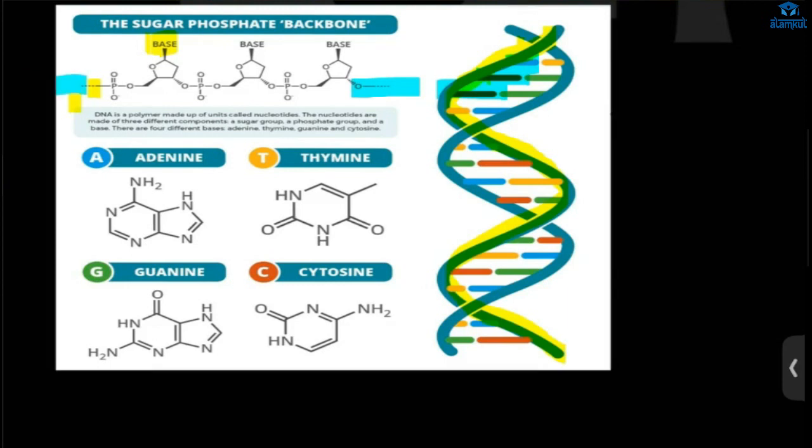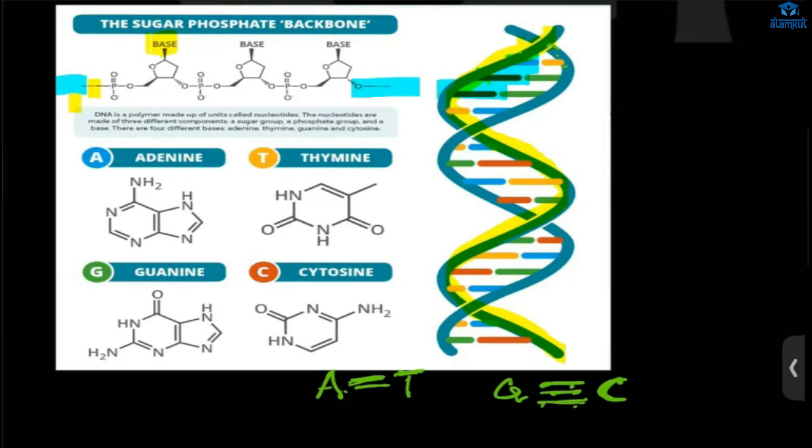This adenine will bind with thymine of the other strand. I told you two strands are there, right? It will bind with thymine by a hydrogen bond. And guanine will bind with cytosine by a triple hydrogen bond.